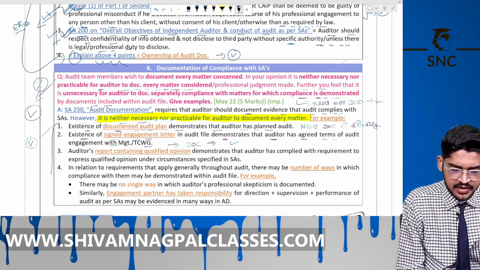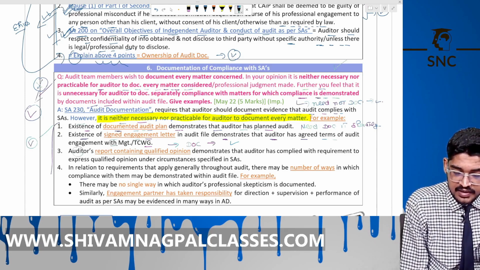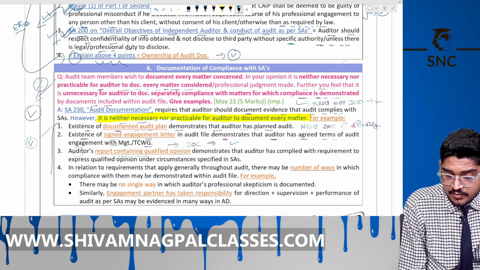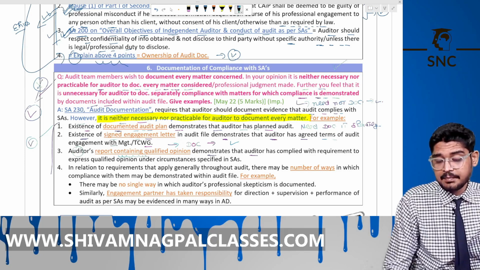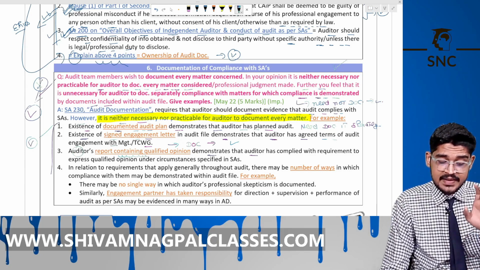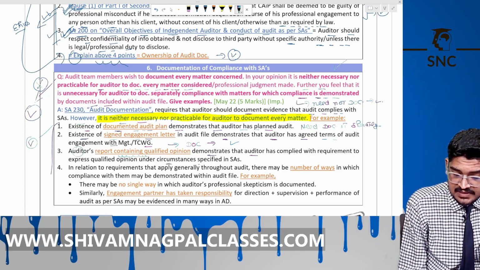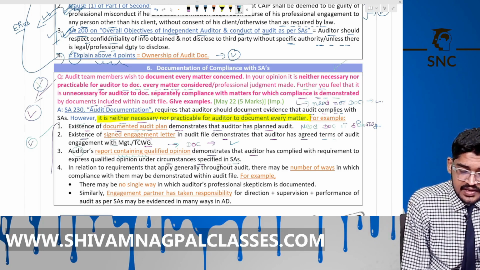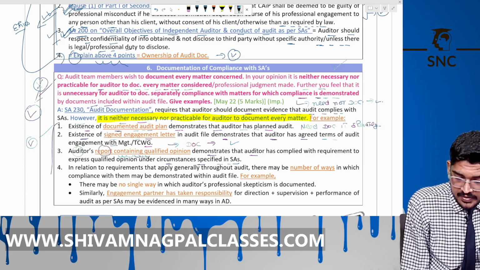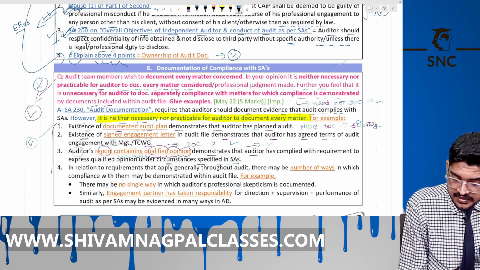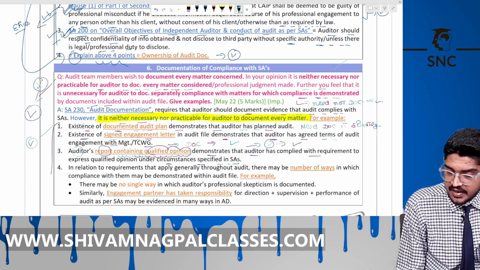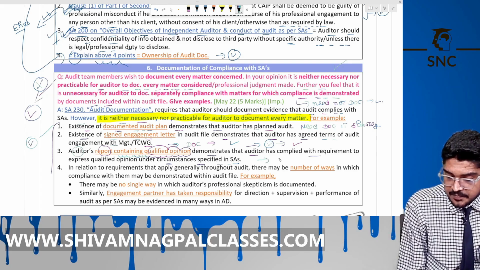They are talking about here an auditor's report containing a qualified opinion. It demonstrates that the auditor has complied with the requirement to express a qualified opinion under the circumstances specified by the SA. So if he is giving a qualified opinion, it means he has complied with the requirements for this opinion before giving it, and you need not document the same again.